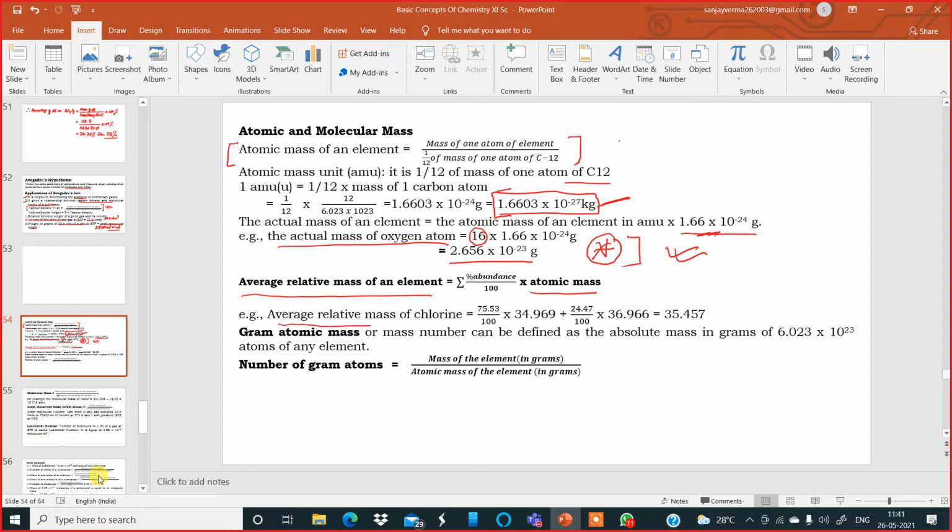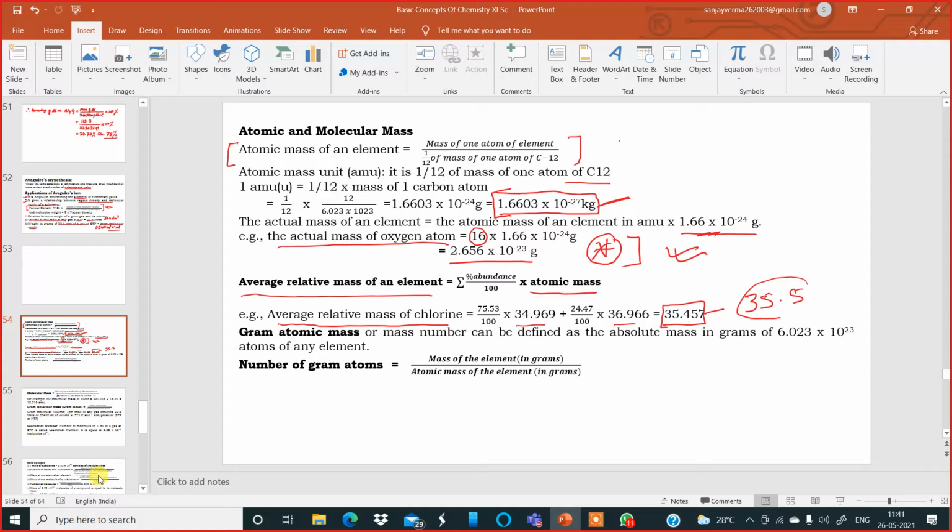The average relative mass of chlorine, the first isotope, it's having an abundance of 75.53%. So multiply it by 34.969 plus the other isotope, the second one, it is having an abundance of 24.47 by 100 into 36.966. So this is the atomic mass. So you add them up, that becomes the average. So that's why the atomic weight of chlorine, in calculation, it is used as 35.5.